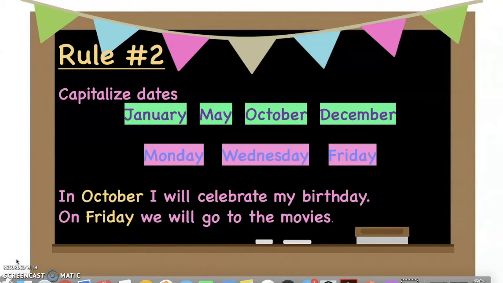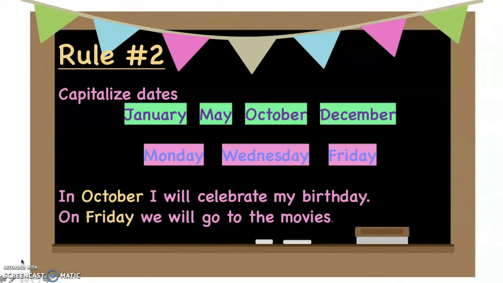Our first sentence says, in October, I will celebrate my birthday. October is a month, so we need to use a capital O when writing it. Our second sentence is, on Friday we will go to the movies. Friday is one of our days of the week, so that is why we use a capital F at the beginning.